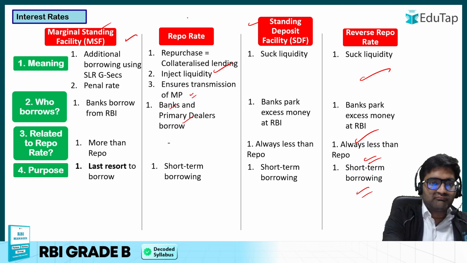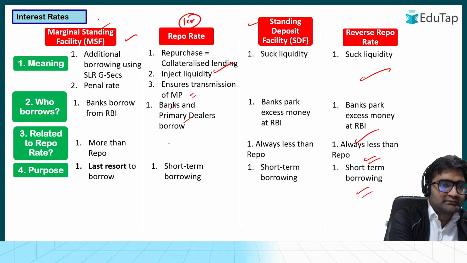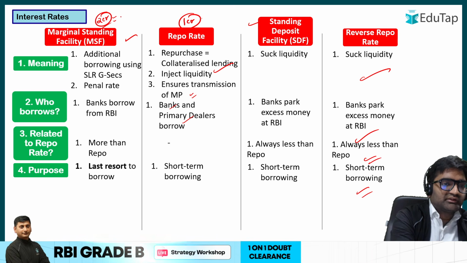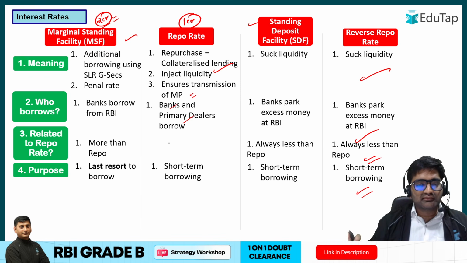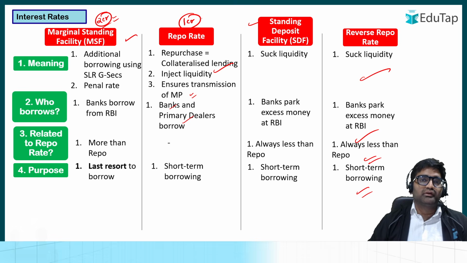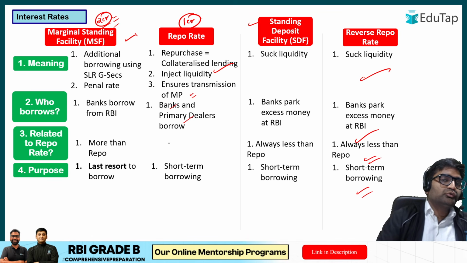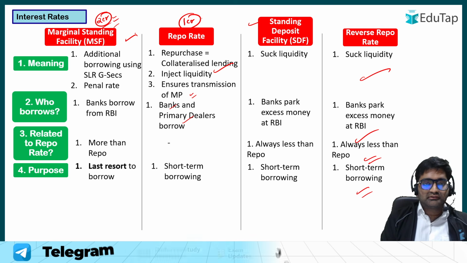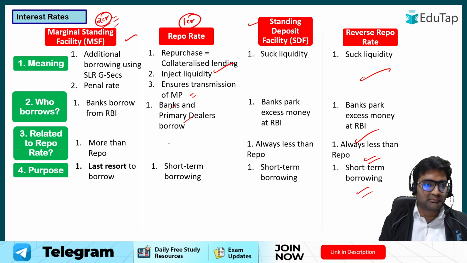So, repo is something wherein, let's say, the bank is able to borrow 1 crore. Now, if the bank needs more amount, then it has to pay penal interest and borrow as part of the MSF. Let's say it wants to borrow 3 crore in total. So 1 crore it is able to borrow as part of the repo rate. That is the limit set by RBI. But if it wants to borrow 2 crore extra, then it has to borrow as per the marginal standing facility rate, which is a penal rate.